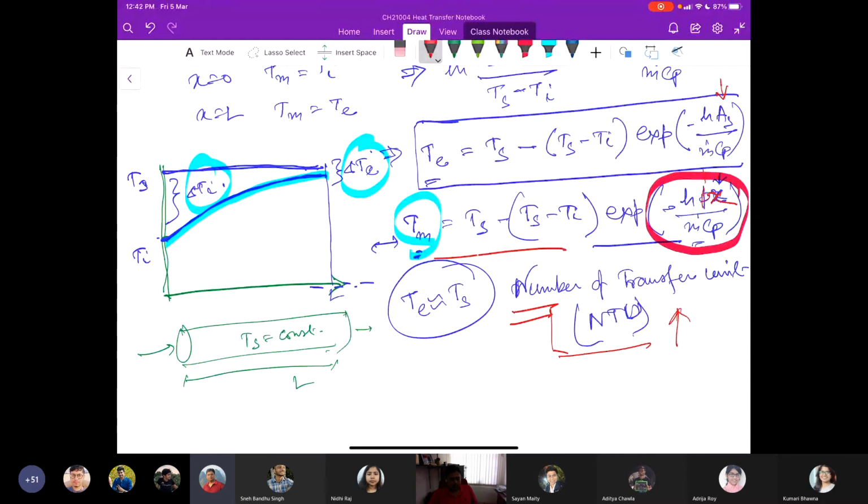It has been seen that it would not increase infinitely. If you increase the NTU to about 5, you would see that it reaches a limit, after which even if you extend the length of the tube, the heat transfer rate is not improving further because of this exponential factor.